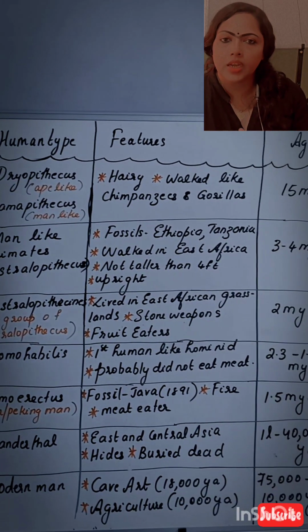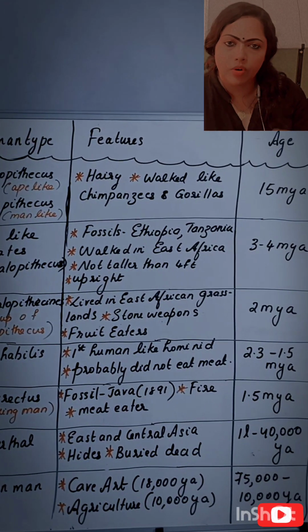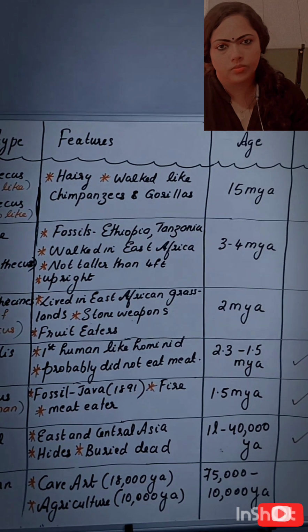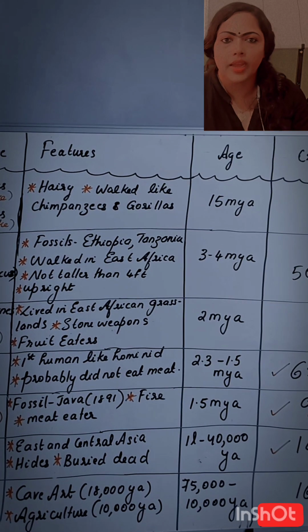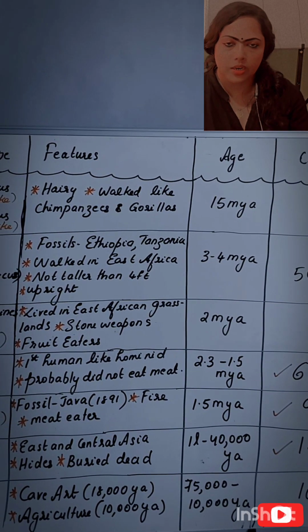Clear? And then their age or this particular group evolved 15 million years ago. Clear? And then their features. They were hairy and they walked like chimpanzees, gorillas, etc.